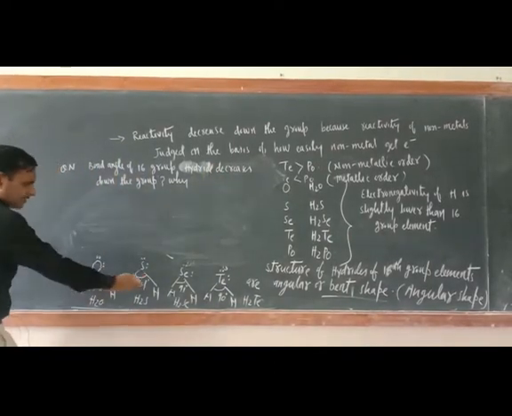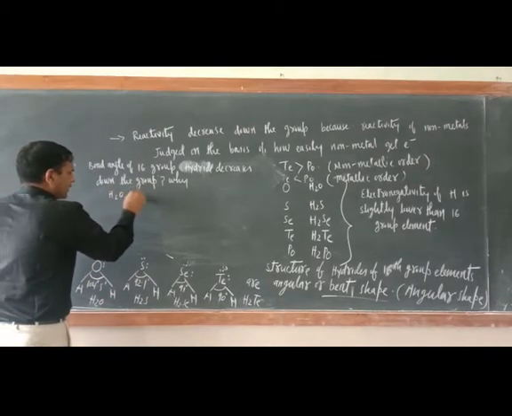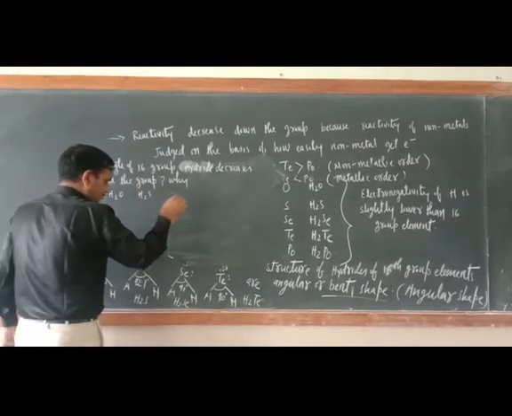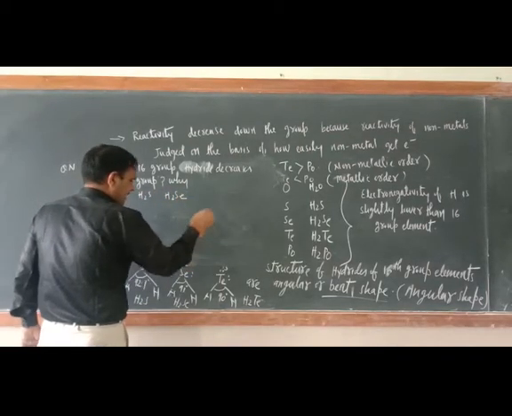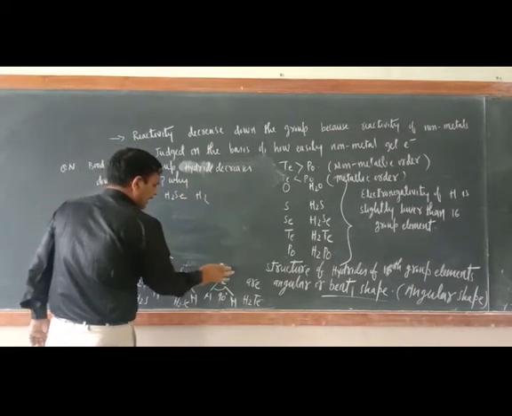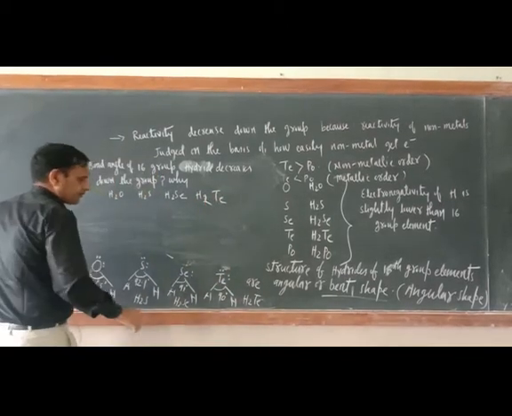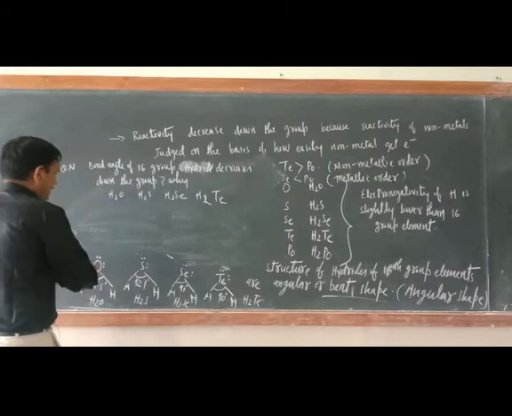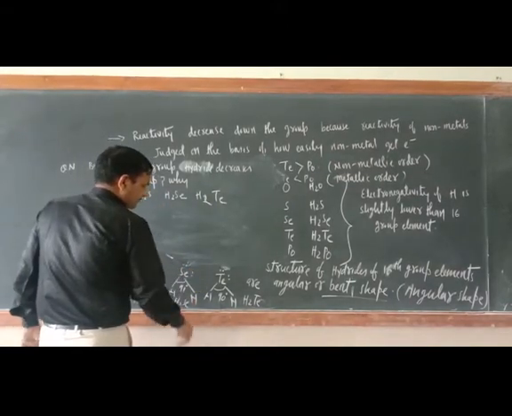Why? Just see, it is written here. These are the hydrides: H2O, H2S, H2Se, then H2Te. Hydrogen, selenium, tellurium.